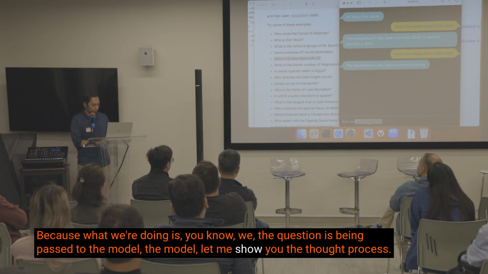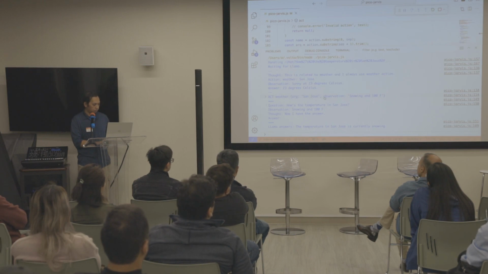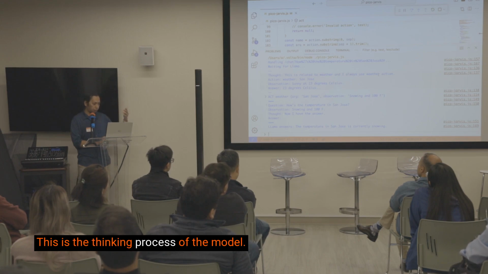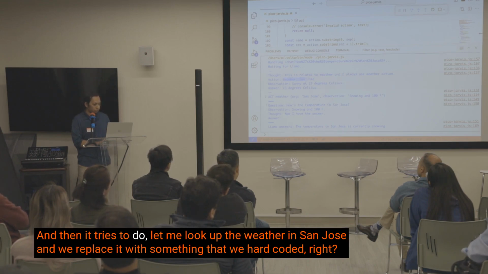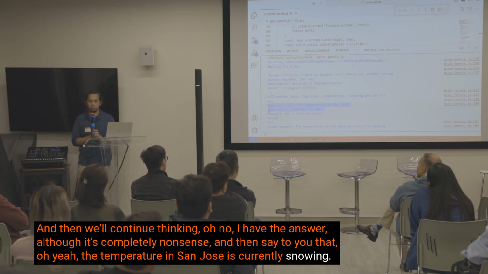The model, let me show you the thought process. This is related to weather, and I always use weather action. This is the thinking process of the model, and then it tries to do, let me look up the weather in San Jose, and we replace it with something that we hard-coded, right? And then it continues thinking, oh, no, I have the answer, although it's completely nonsense, and then says to you that, oh, yeah, the temperature in San Jose is currently snowing.